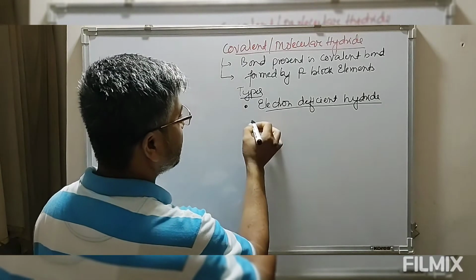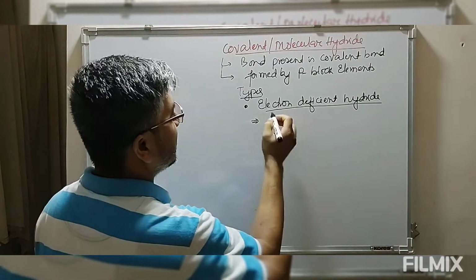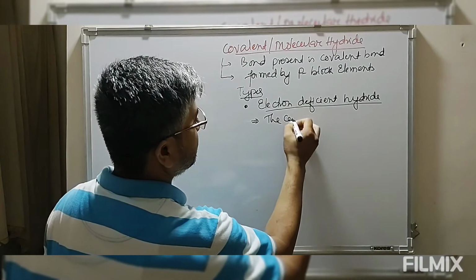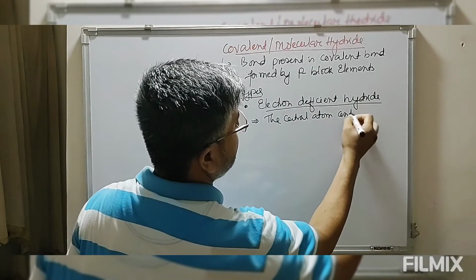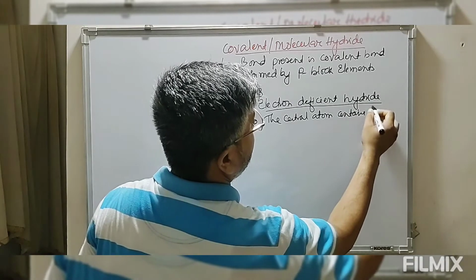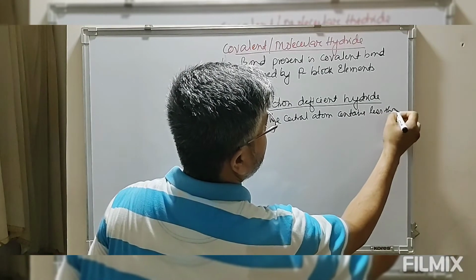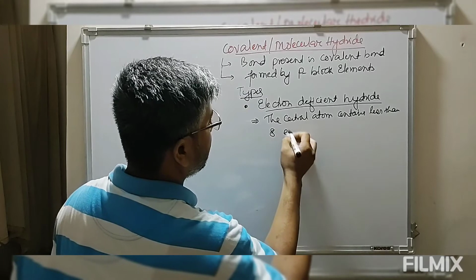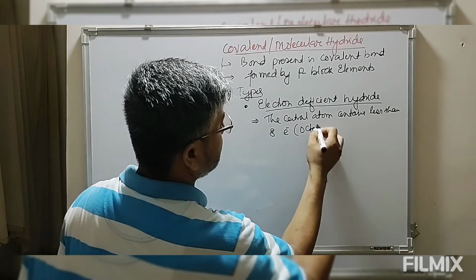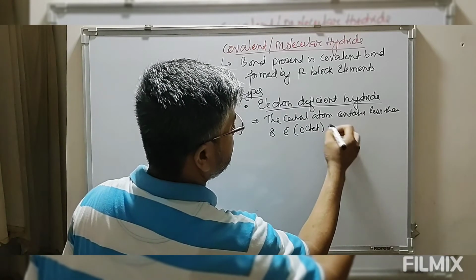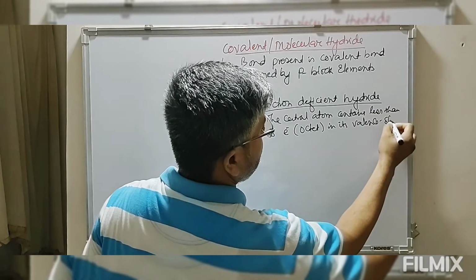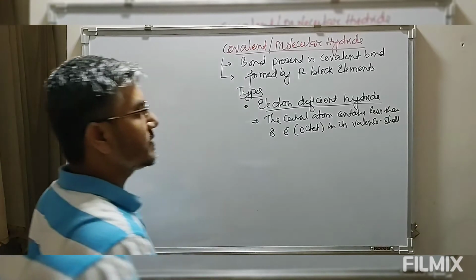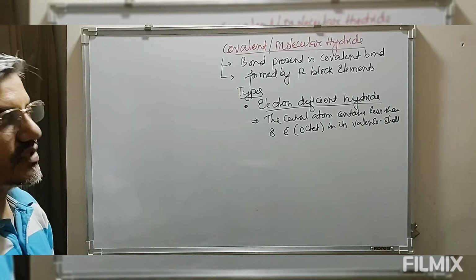So why are these electron deficient? The central atom contains less than 8 electrons, that is octet, in its valence shell. So these are known as electron deficient hydrides.